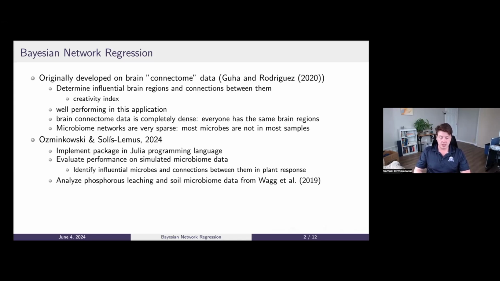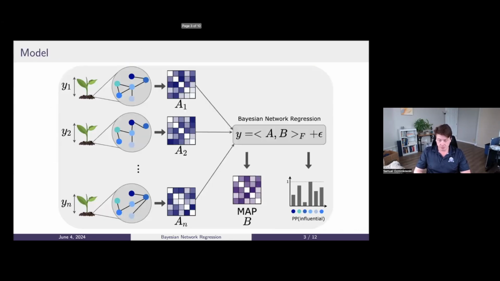In our work, we aim to extend this model and implement it in the Julia programming language. We evaluate performance on simulated microbiome data, identifying influential microbes and the connections between them in some plant response, and then analyze phosphorus leaching and soil microbiome data collected by Wang et al. in 2019.